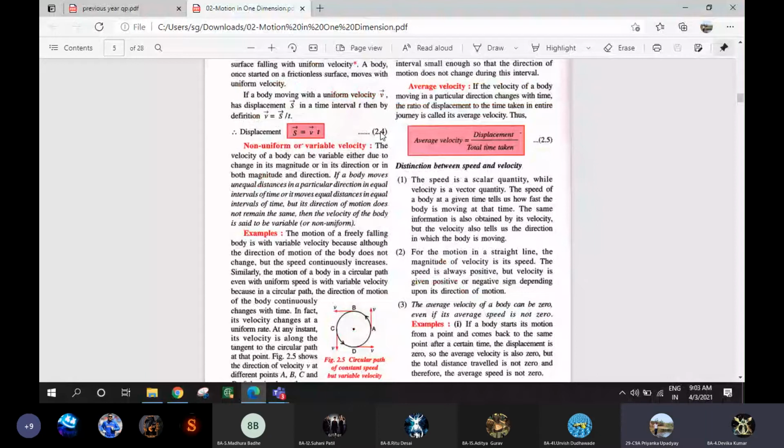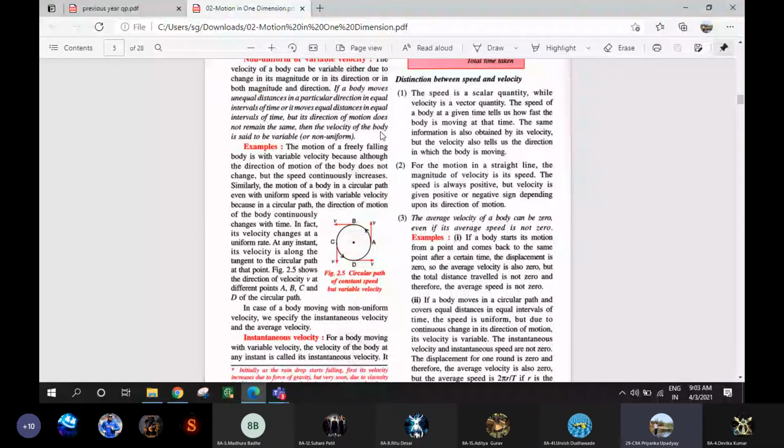Can anyone else? Children? Only Devika and Madhura are replying. What about others? Miss, the rate of change of distance with time.